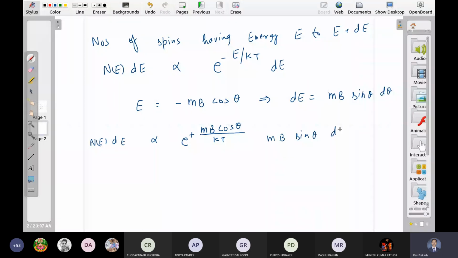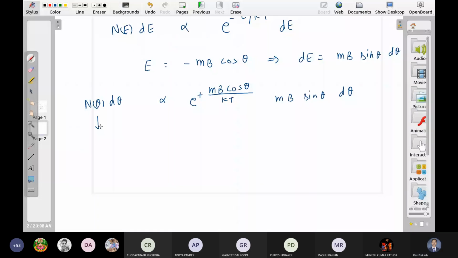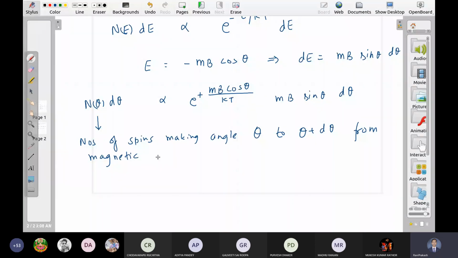So let me say this is N(theta) d theta now. And what is N(theta) d theta? The number of spins making angle theta to theta plus d theta from the magnetic field. Okay.